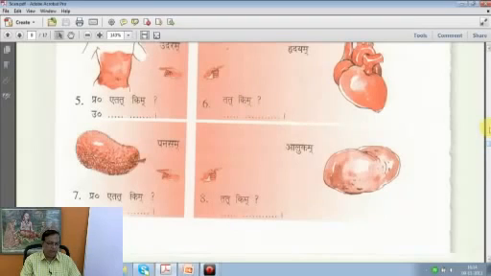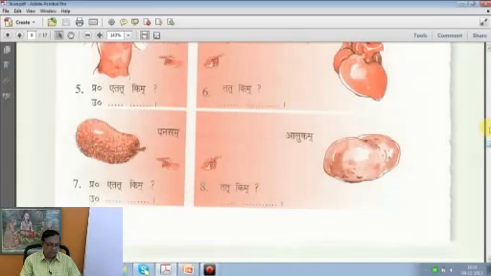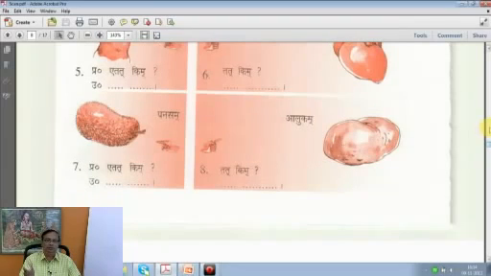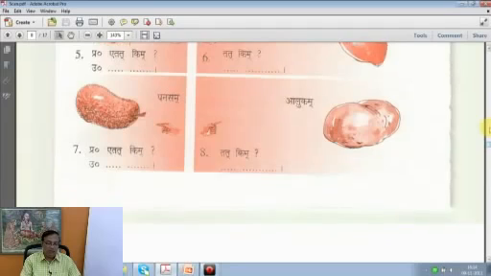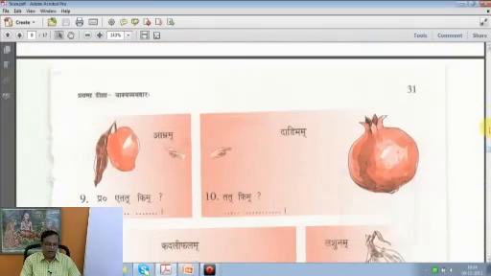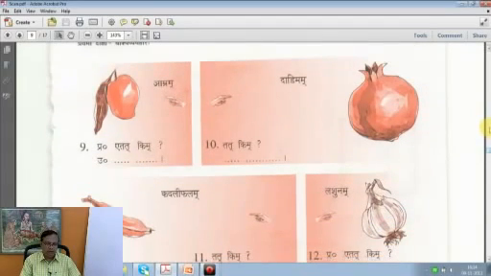pineapple. Etat panasam. Then we find another eatable here. Tat kim, tat alukam. What is it called in English? Potato, sorry, it's a potato. Tat alukam, that's a potato. On page 31, etat kim, etat you say amram, this is a mango fruit. Tat kim, what's that? Tat dadimam, that's a pomegranate.